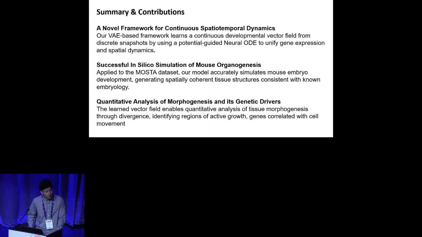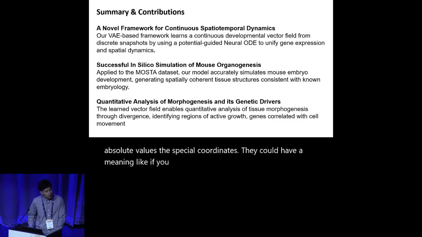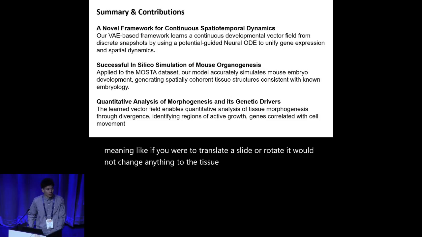Thanks a lot for the talk. I had a question. Do you register the slices across time points? Because I don't see how, in absolute values, the spatial coordinates could have meaning. If you were to translate a slide or rotate it, it would not change anything about the tissue. But if you use the raw spatial coordinates, it would change everything in the analysis. So I wonder how you handle them.